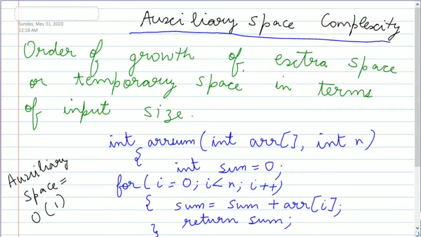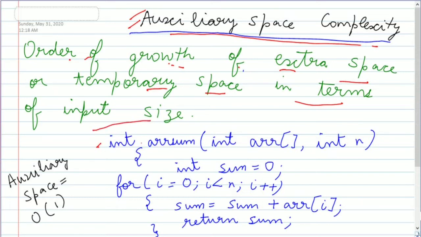Now we have the topic of auxiliary space complexity, which is the most important topic. It is much more important as compared to space complexity. It is the order of growth of extra space or temporary space in terms of input size.